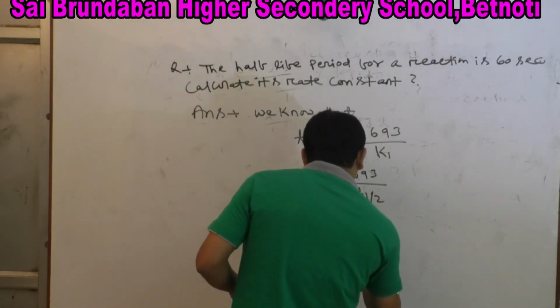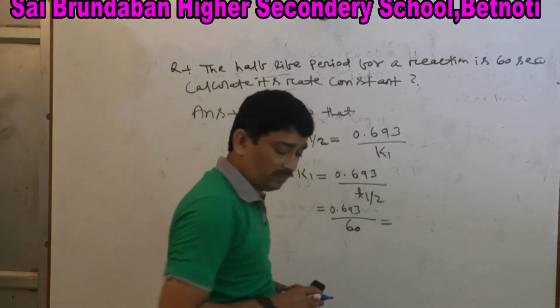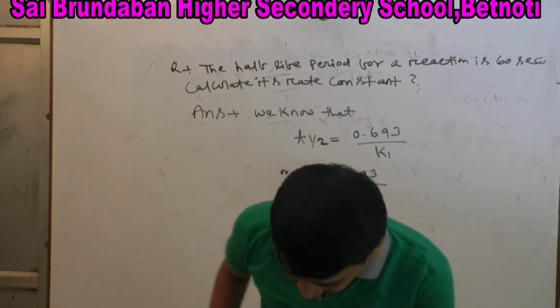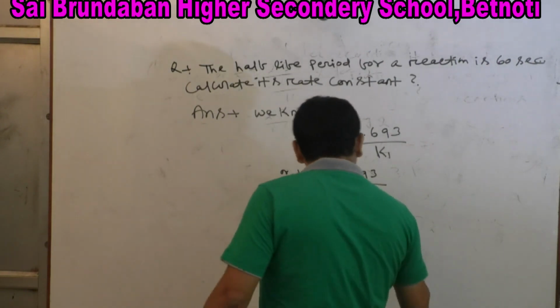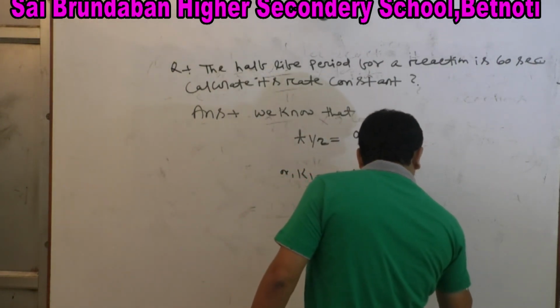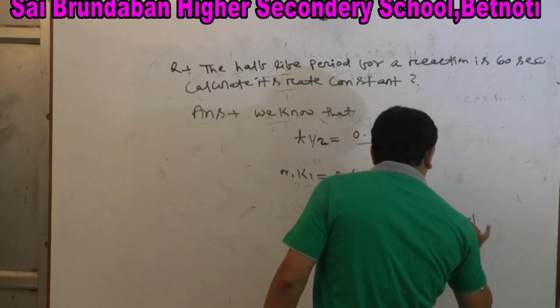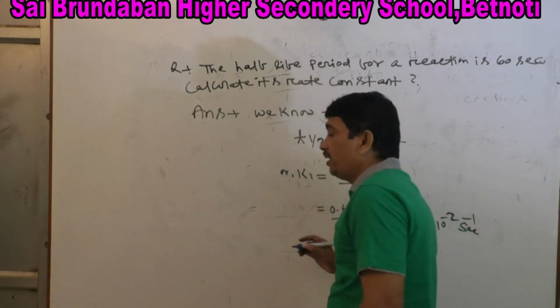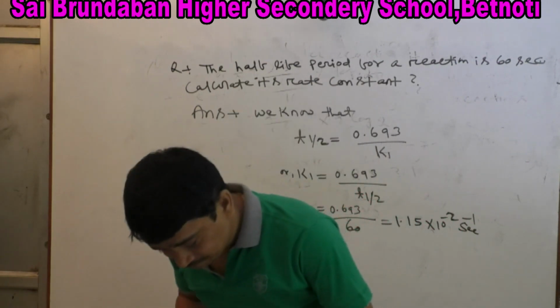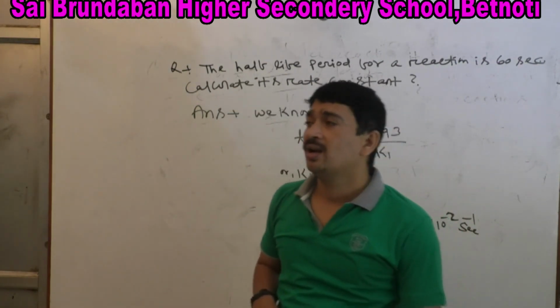So this value will be 1.15 into 10 to the power minus 2 second inverse. Is that clear? So this is also one question.